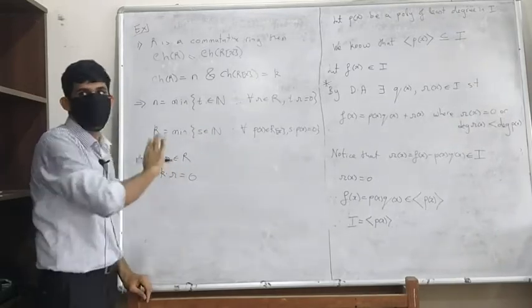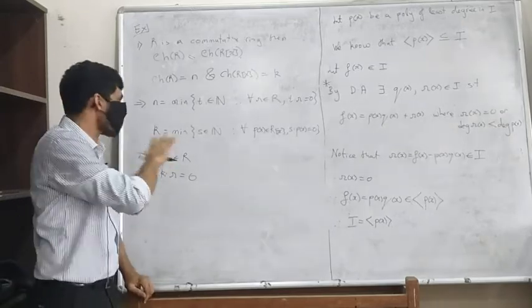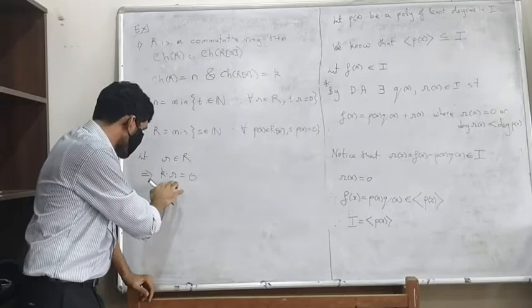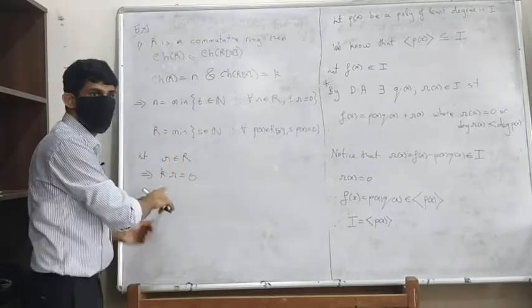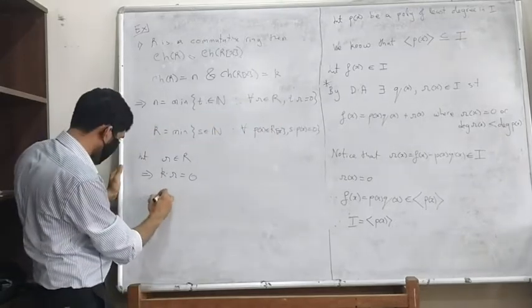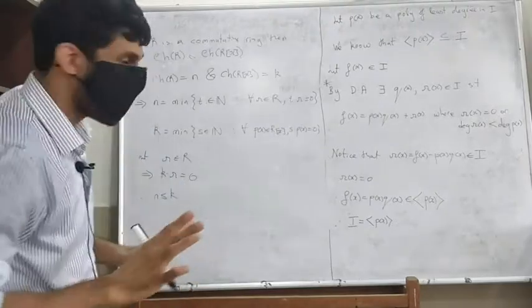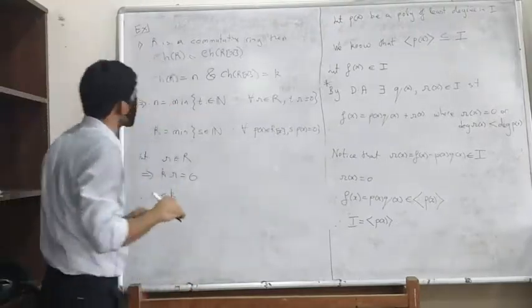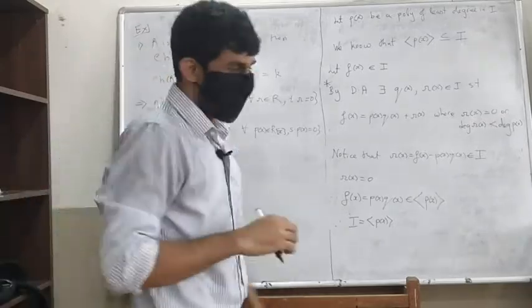You have to know which r it is, the constant polynomial r or the r, but they work the same way. So this happens for every r in R, we get k times r is 0. Therefore n is less than or equal to k. That's quite clear.